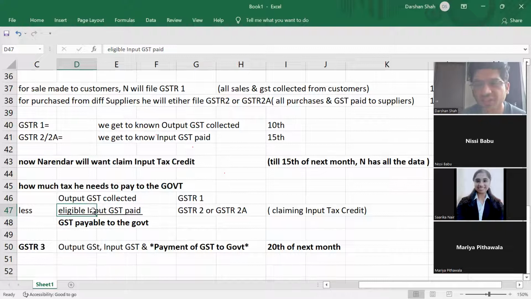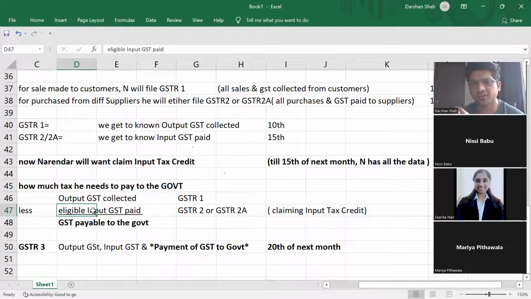Okay. Next doubt: is it compulsory to file input GST? If you are a registered person, you have to compulsorily file input GST. Those who are final customers like us, who are not selling or supplying anything, such as salaried employees, have no need of filing input GST, because salaried employees have nothing to do with business.